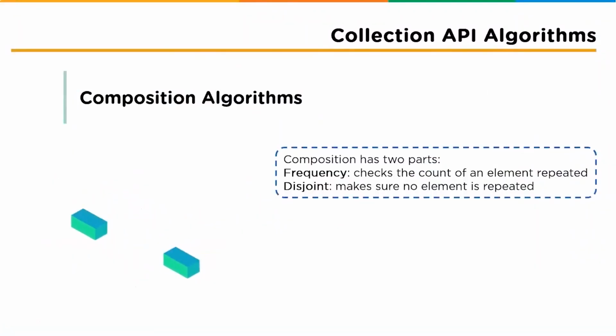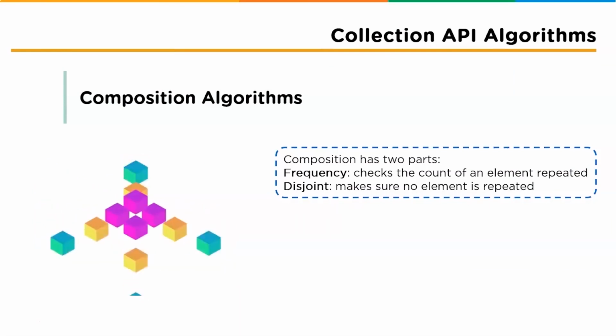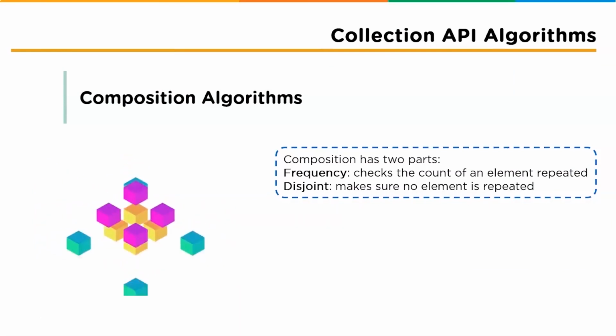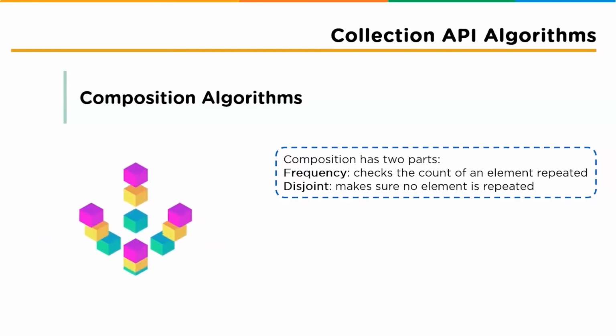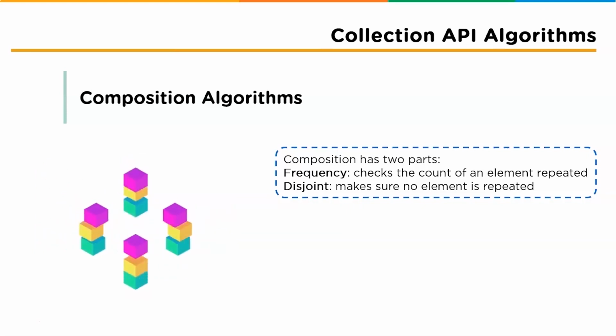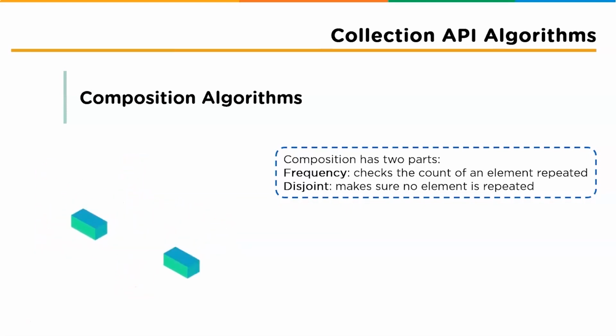Now let's move further and understand the next type of algorithm, which is the composition algorithm. The definition says the frequency and disjoint algorithms test some aspect of the composition of one or more collections. The frequency counts the number of times the specified element occurs in the specified collection. The disjoint determines whether two collections are disjoint, that is, whether they contain no elements in common. To understand it better, let's go through an example.